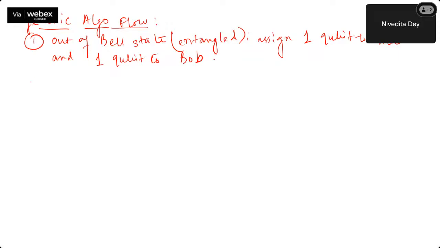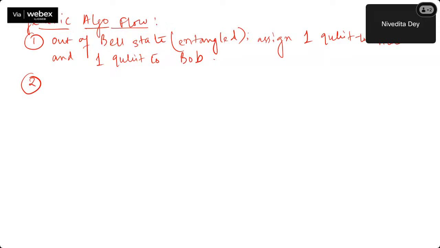Point number two is Alice will now do certain computation on her part of the qubit, which is the entangled one. And that modified qubit, the evolved qubit, Alice will be sending to Bob through the quantum channel. Since it is a quantum thing, just give me some 10, 15 minutes, Akash, I got your question. I hope it will be clear again.